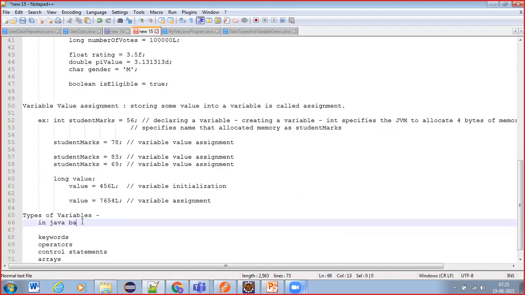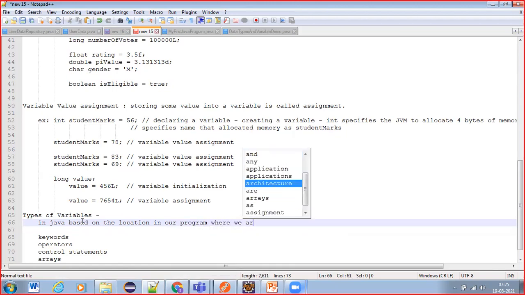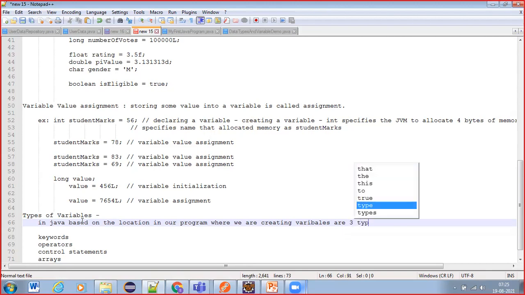So in Java, based on the place or location in our program where we are creating variables, we have three types.